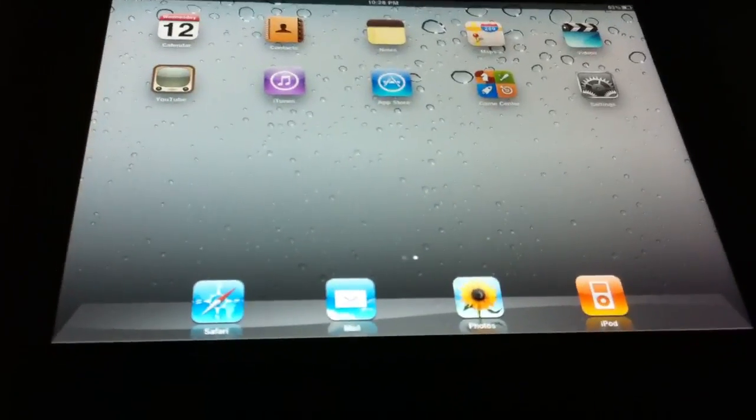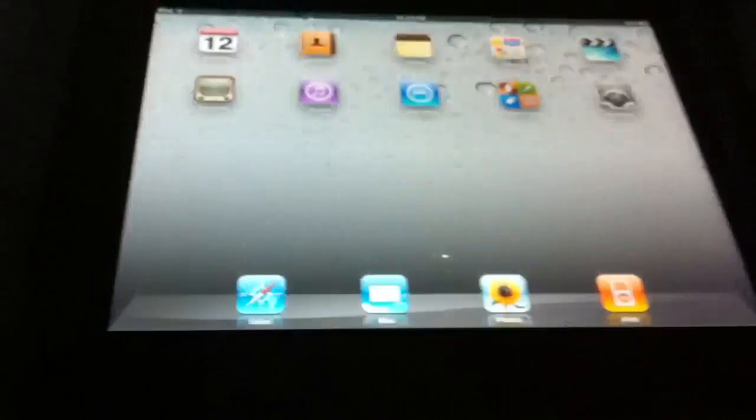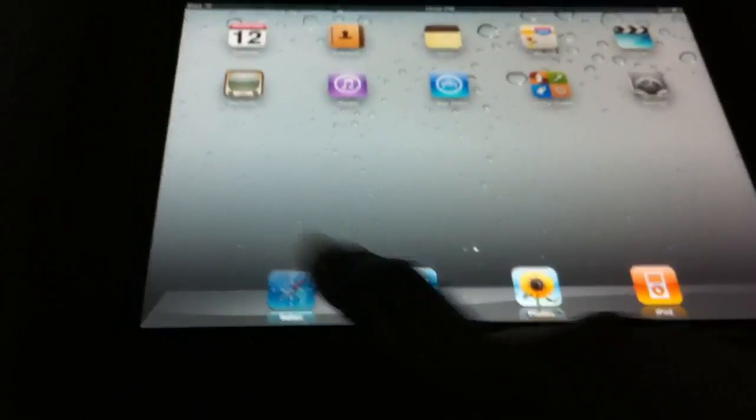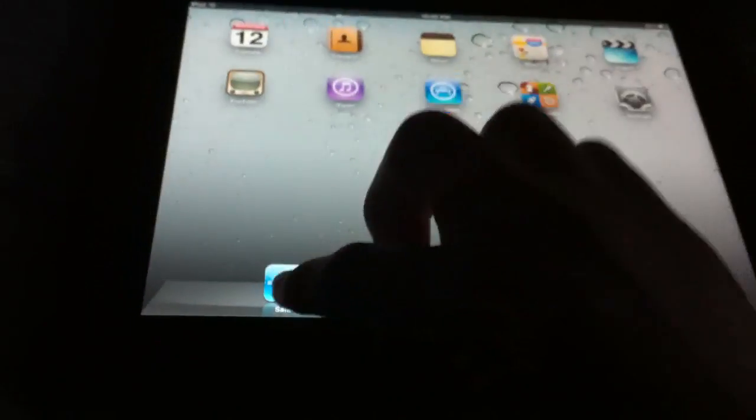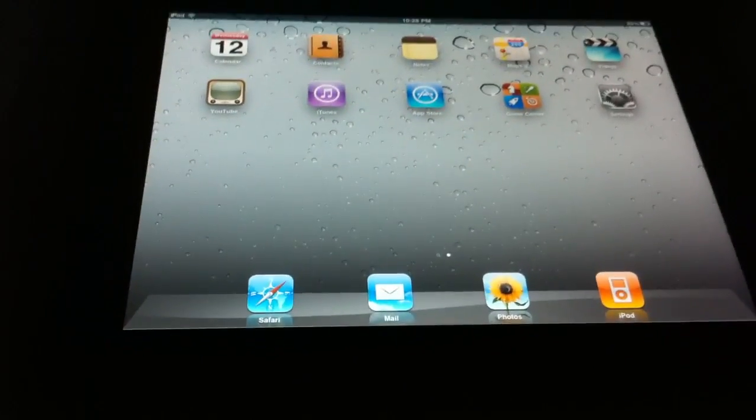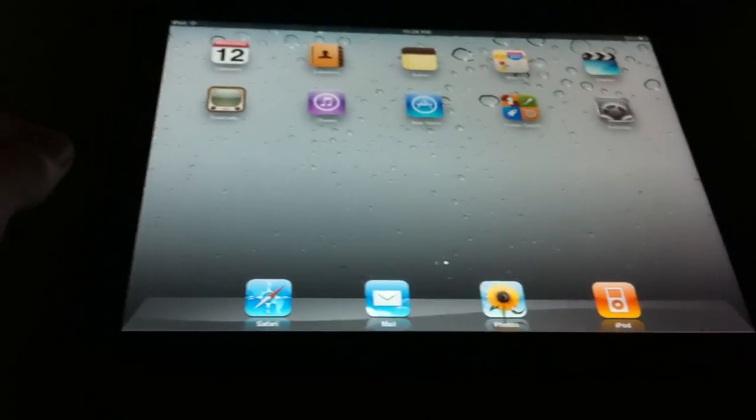In the last video I showed you the multitasking gestures, such as four fingers up to reveal the multitasking carousel, four fingers down to leave, and five fingers like that to go back to the home screen, or four like that to scroll between pages, right? Well, I found a few more things.